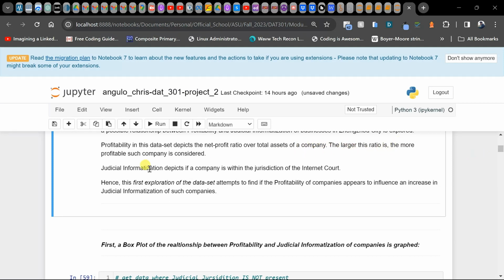The larger this ratio is, the more profitable such company is considered. Another column is the judicial informatization, which has to do with such company being within the jurisdiction of the Chinese Internet Court.